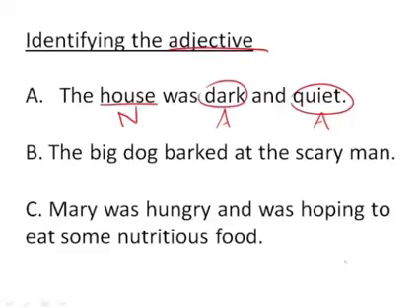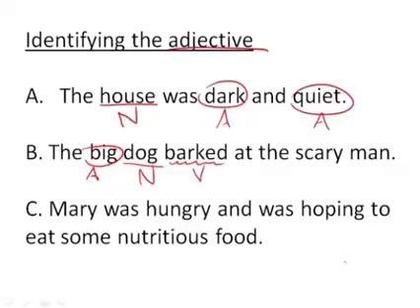Now let's look at the next one here, B, where it says, the big dog barked at the scary man. So when we're looking for adjectives, we want to identify where are the nouns. The first noun I see, the thing, is the dog. There's a noun. Now, does any word describe that dog? If you go over here and say, well, barked, is a dog a barked? Well, that dog is barked. No, not at all, because barked is something that the dog is doing and is therefore a verb. But let's take a look at that word big. The big dog. Notice big comes before the noun, and it describes the noun dog. Big is an adjective.